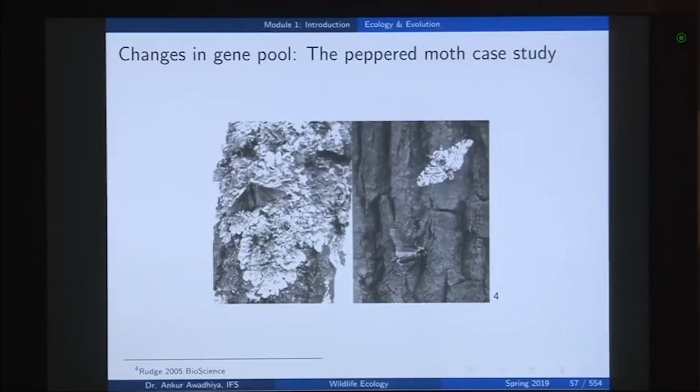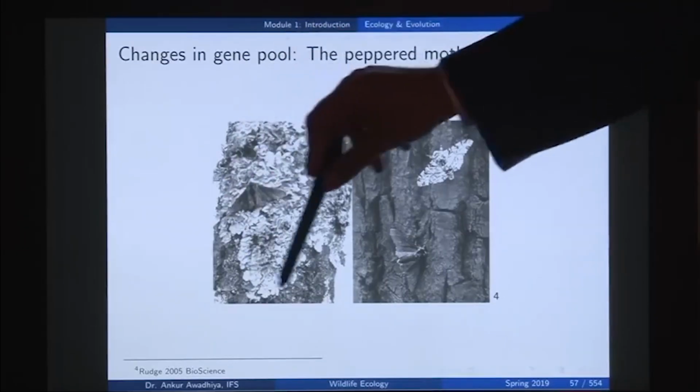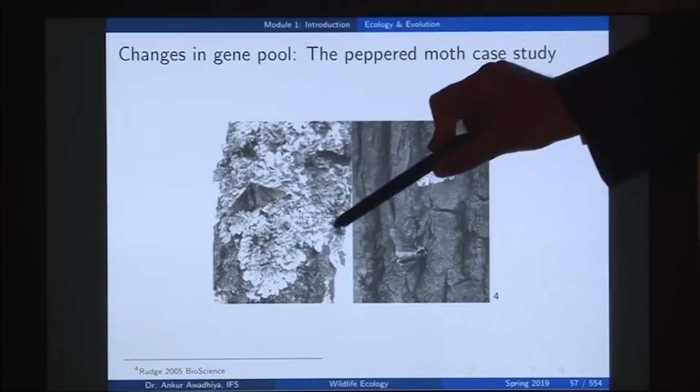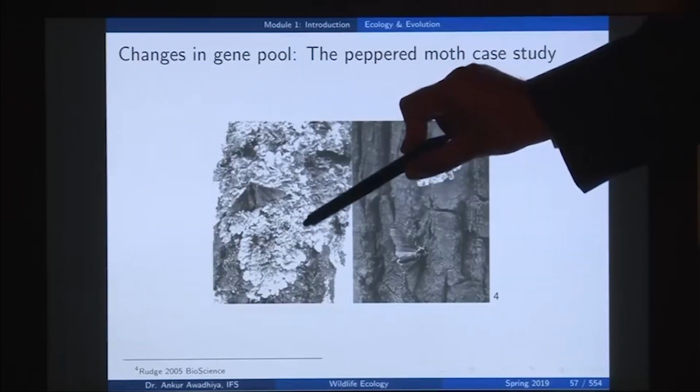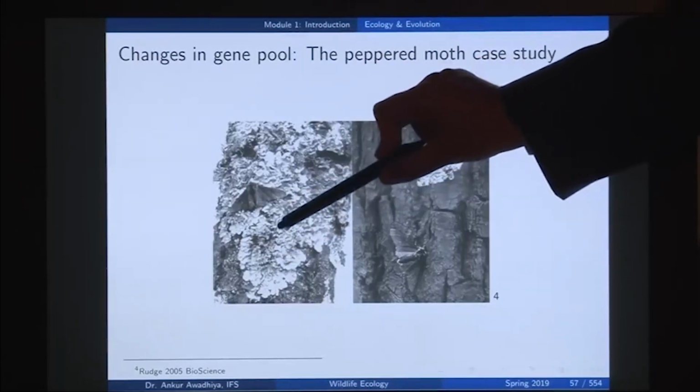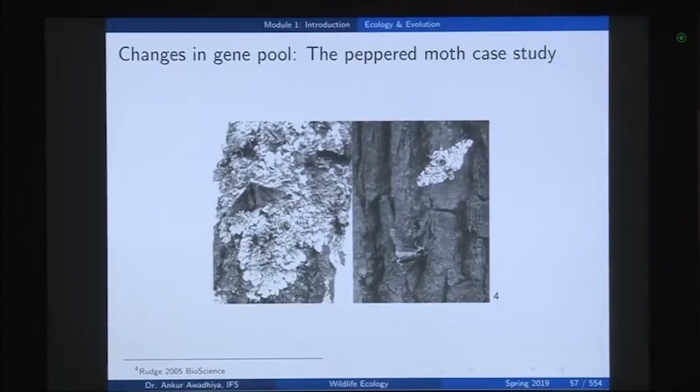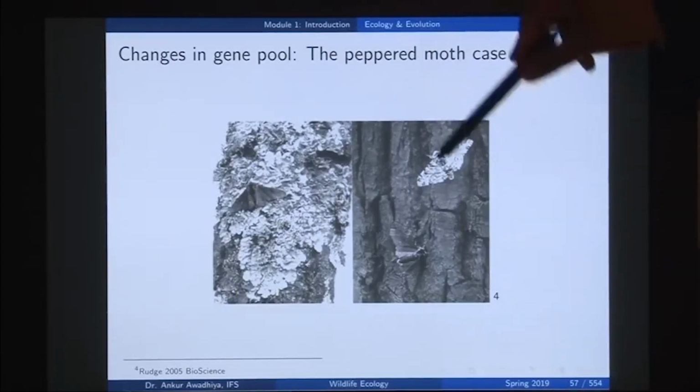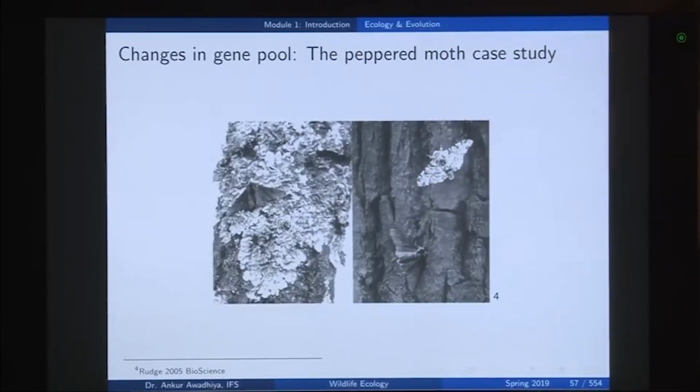So, there was a struggle for existence. Now, in this struggle for existence there was survival of the fittest. So, in the presence of predation in this sort of an environment, this one survived better. So, this would be said survival of this organism was preferred by natural selection. In this environment this one was preferred. So, there was a survival of the fittest and this also resulted into changes in the gene pool.